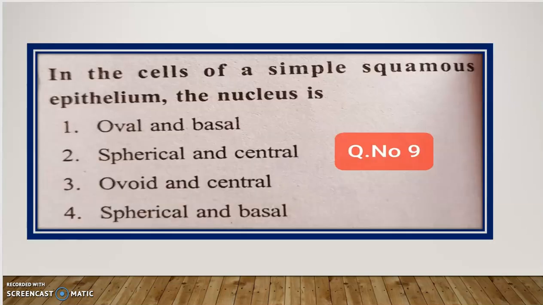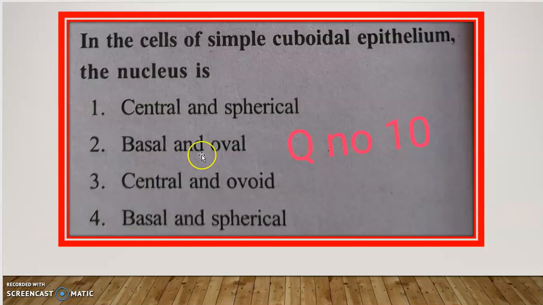And this is the ninth one. In the cells of simple squamous epithelium, the nucleus is oval and basal, spherical and central, ovoid and central, spherical and basal.